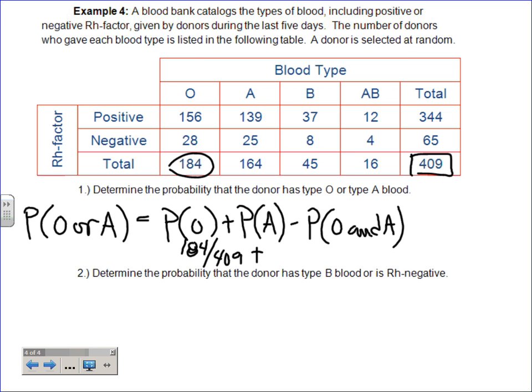Plus. I like some of these blood type problems because it gets you into something that you're not used to. When you do probability, you're used to the die, the cards, and all that stuff. It gets you to look at things differently. That's why I like these.